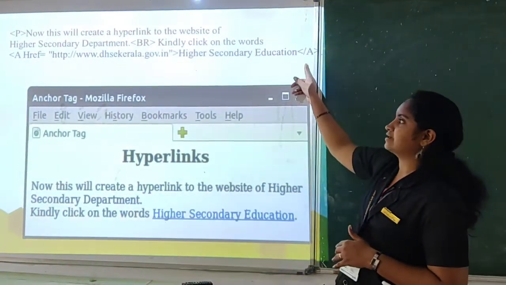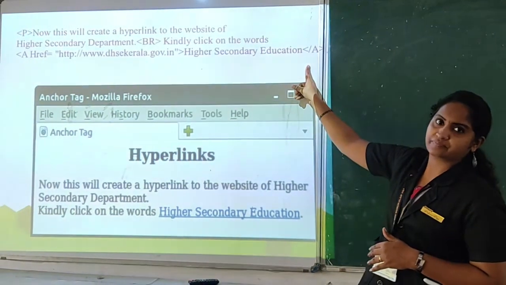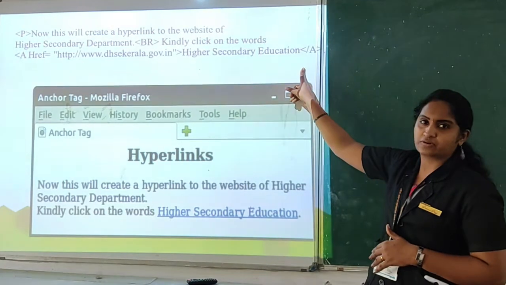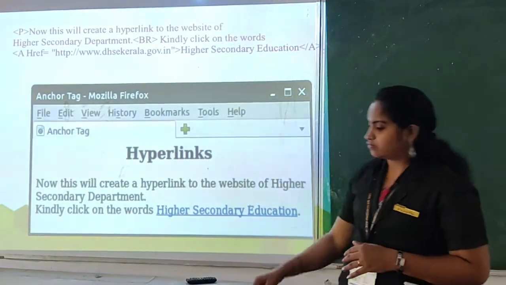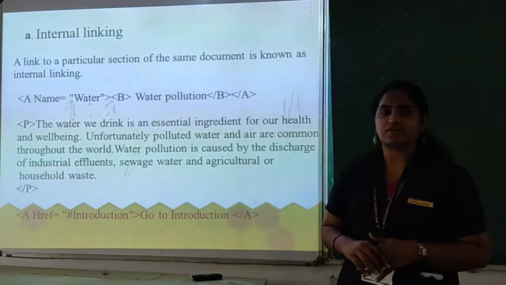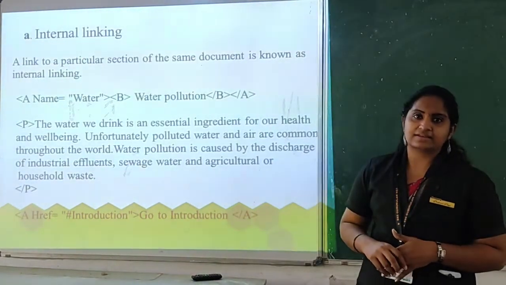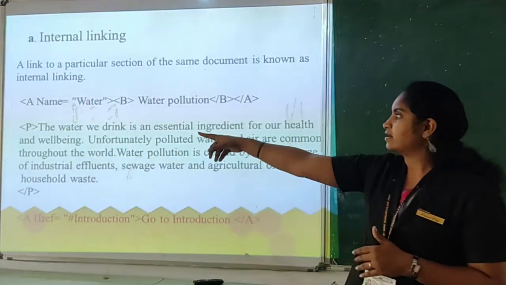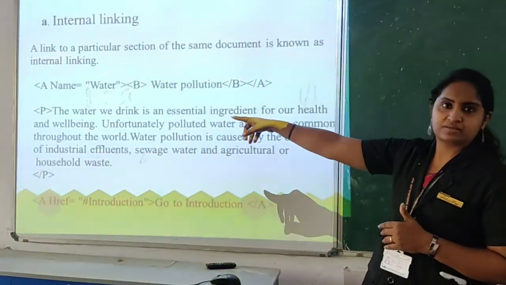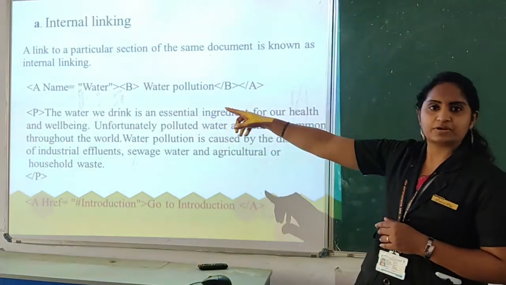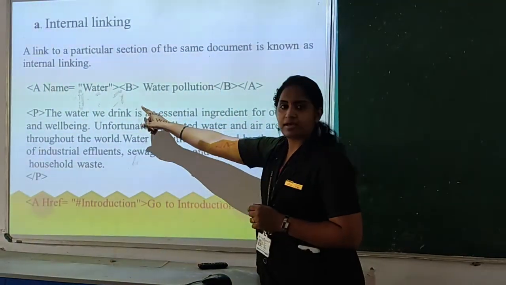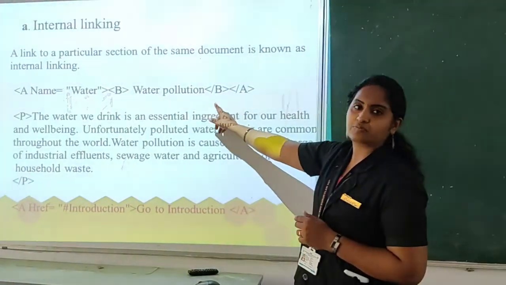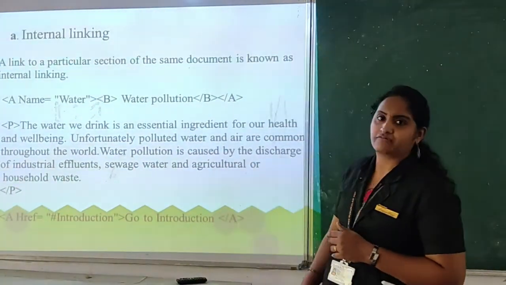It is a container tag. It has opening and closing tags. And href is its attribute. Clear? So generally we have two types of links. The first one is the internal link. That is linking to content inside the same web page. Same as we are using a name. We have included the particular word water, and in that we are giving the link. Water pollution: if you click water pollution, it will go to the particular paragraph.